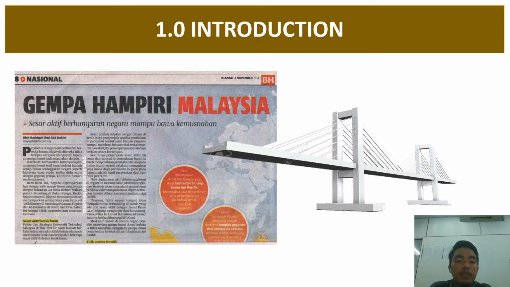Malaysia needs to be aware of earthquake disasters. The design of the bridge is important to determine whether a bridge is safe or not in the event of an earthquake. Bridge structures need to be designed as best as possible because they are an important component in the transportation system. A cable-stayed bridge consists of three main structural systems, which are the stiffness girder, tower, and inclined cable. If the construction system fails to withstand the earthquake, the bridge may collapse or be unsafe to use. Also, it will claim many lives and hamper the country's economy.